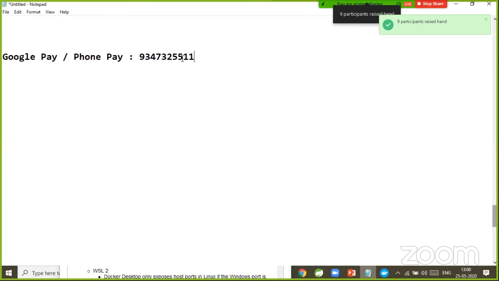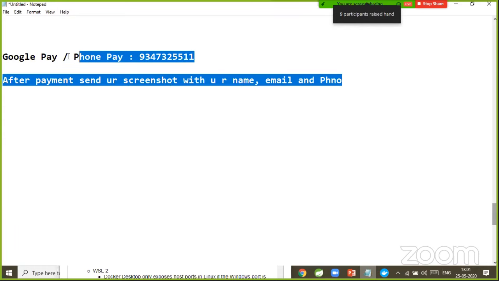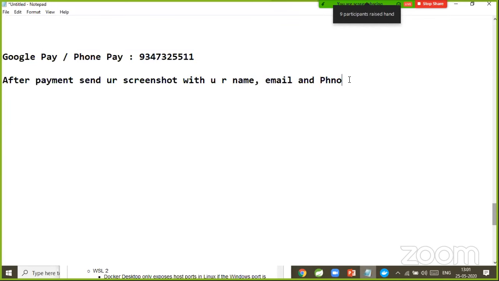This is the number where you need to do Google Pay or PhonePe. After payment, send your payment screenshot with your name, email and phone number. My team member who is using this number will note down your details and share them with me every day for those enrolled in this batch.